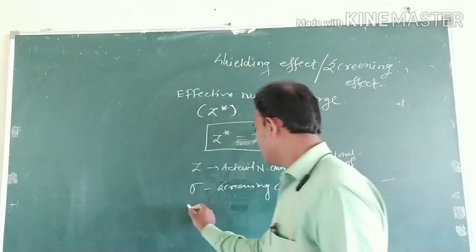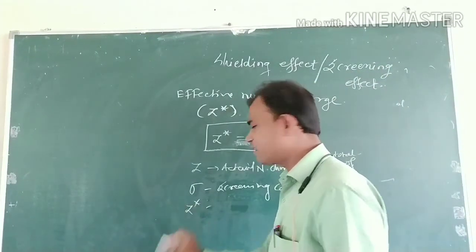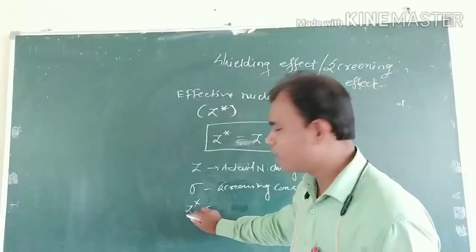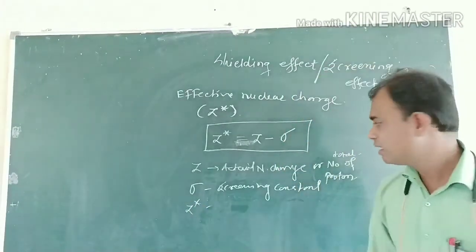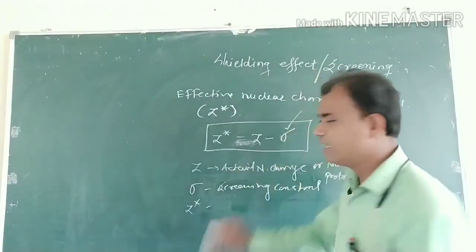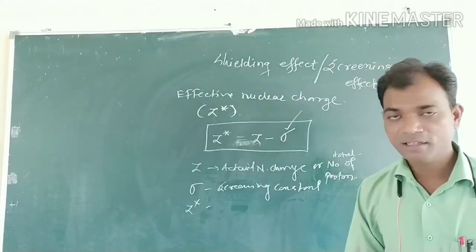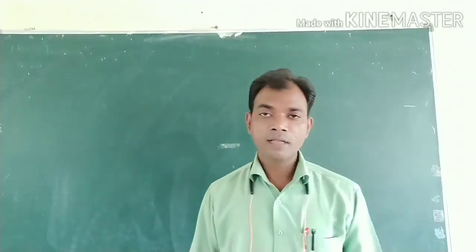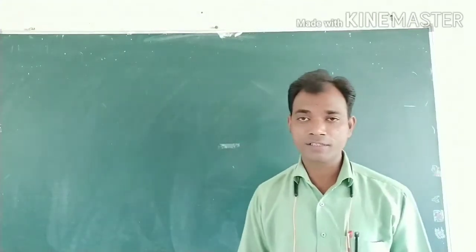And Z star is nothing but the effective nuclear charge. Then how to calculate that effective nuclear charge? That Z can be known, but how to calculate the screening effect or shielding effect? Then how to calculate the screening constant?